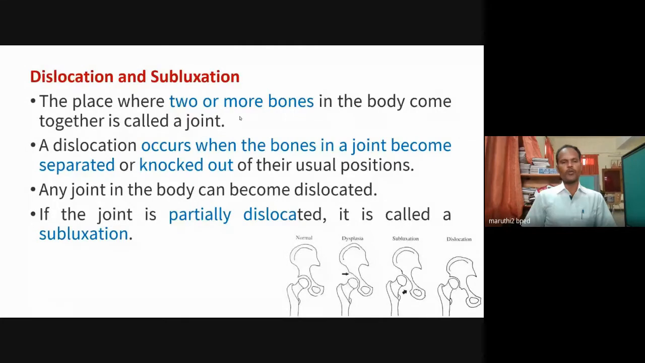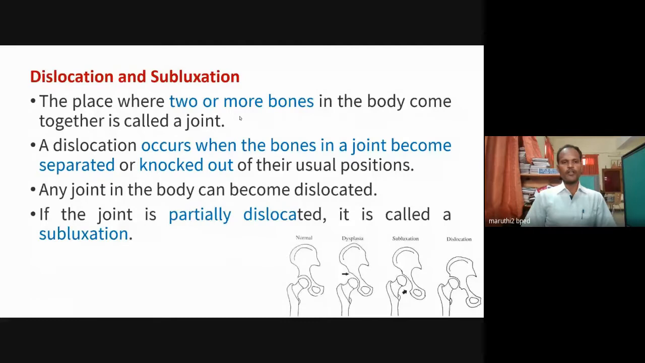Already we have seen the open injuries like abrasion, laceration, puncture wound, avulsion, and incision wound. Everything we have seen already. And in closed injuries, sprain and strain we have seen. Now we are at another injury that is called dislocation and subluxation.